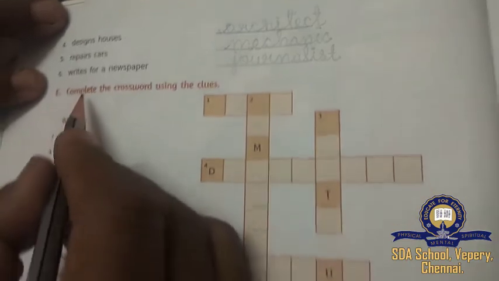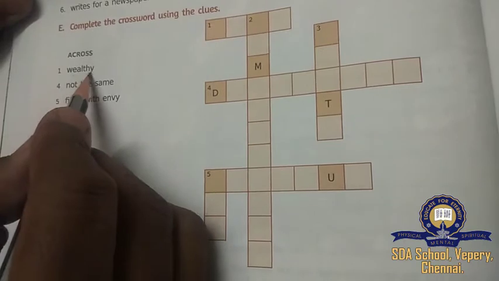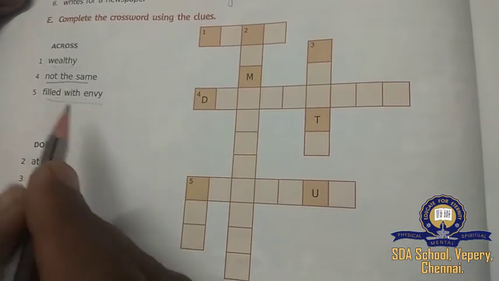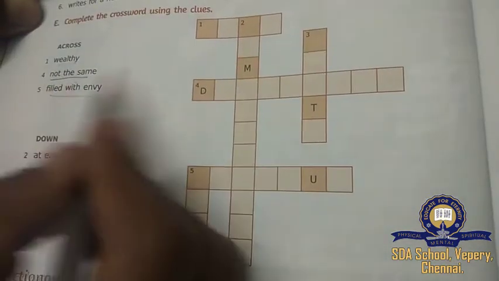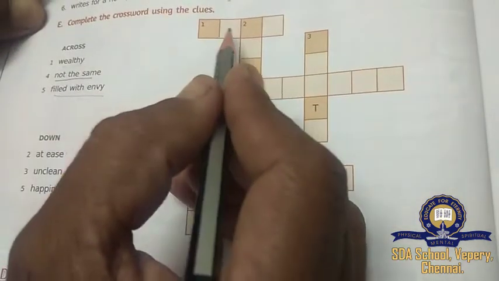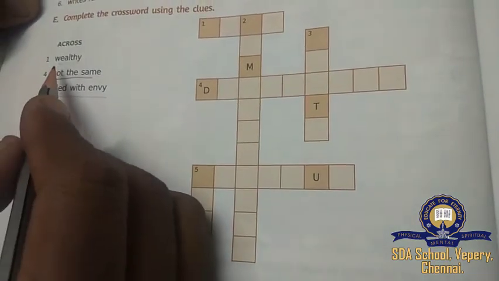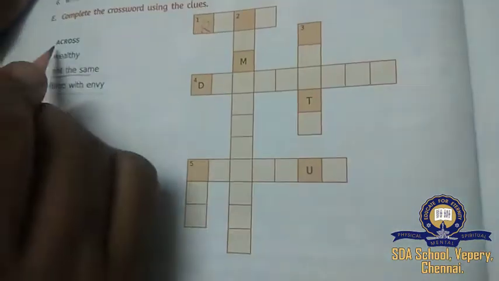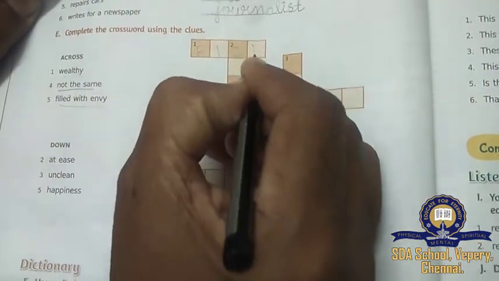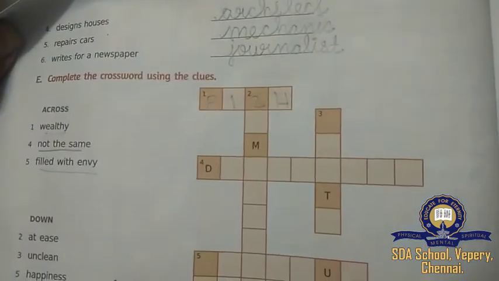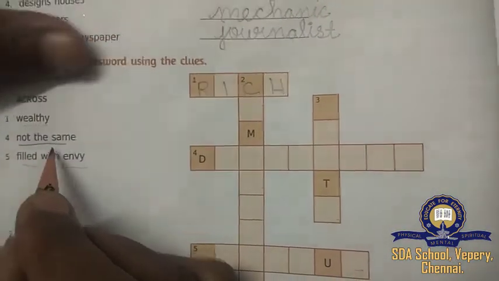The E1 we will see, complete the crossword using the clues. See, here clues are given. Wealthy, not the same, filled with envy. So, by finding these clues, we have to write the answer. Okay. Wealthy means what, children? Rich. So what will come? See, the first one. This is across. Okay, children. So wealthy means rich. And not the same.